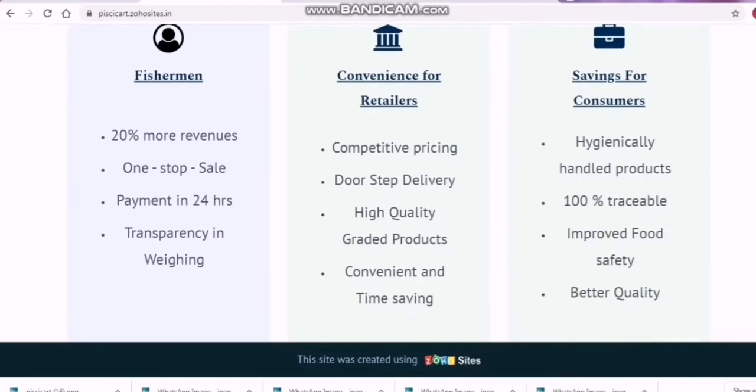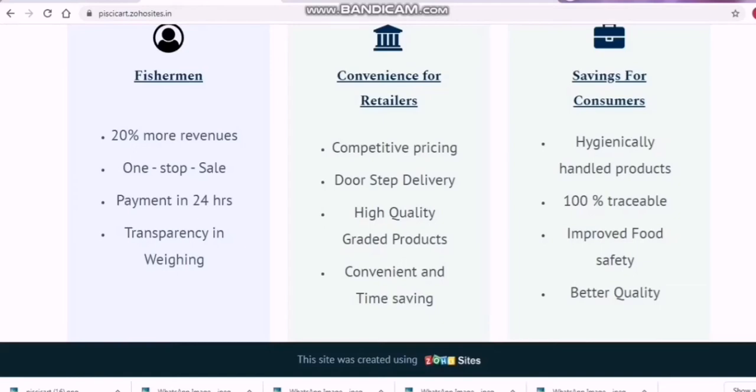In this side, we are going to give the competitive price, very less price for the retailers, and doorstep delivery. How this works is, consider you have a shop or a restaurant. If you are going to run your restaurant, you're going to procure some products from the market shop. In the morning you have to wake up, go to the market, and bargain things. You have to bargain with the shop owners, and you have to get kgs of fishes for your restaurant.